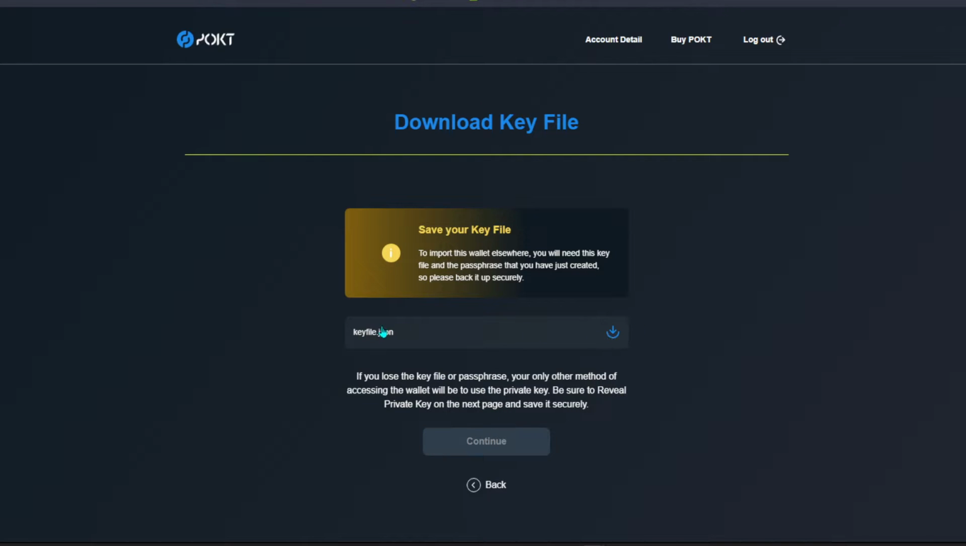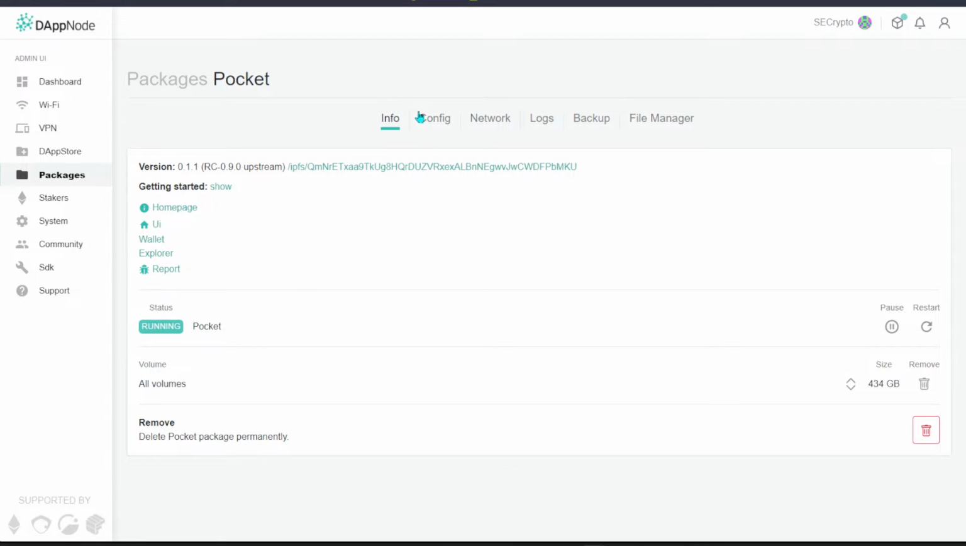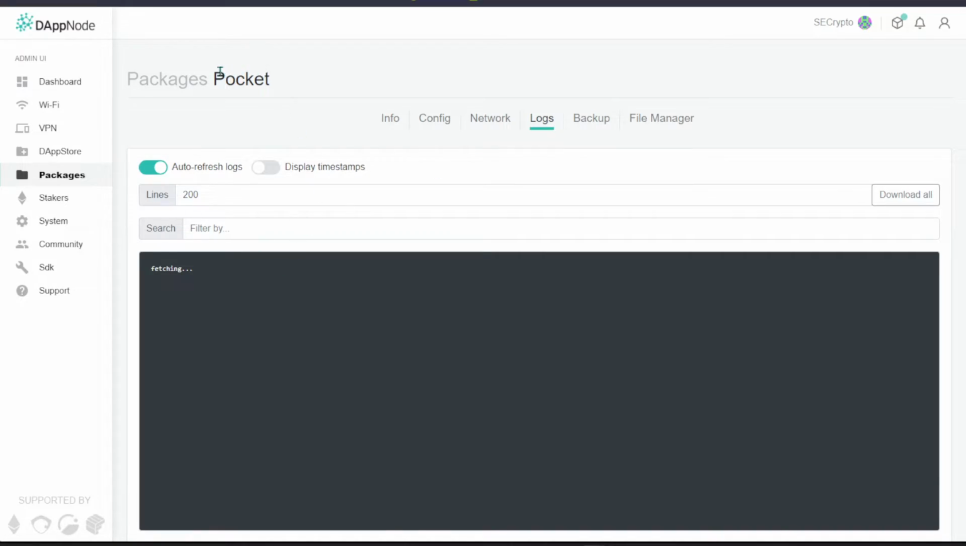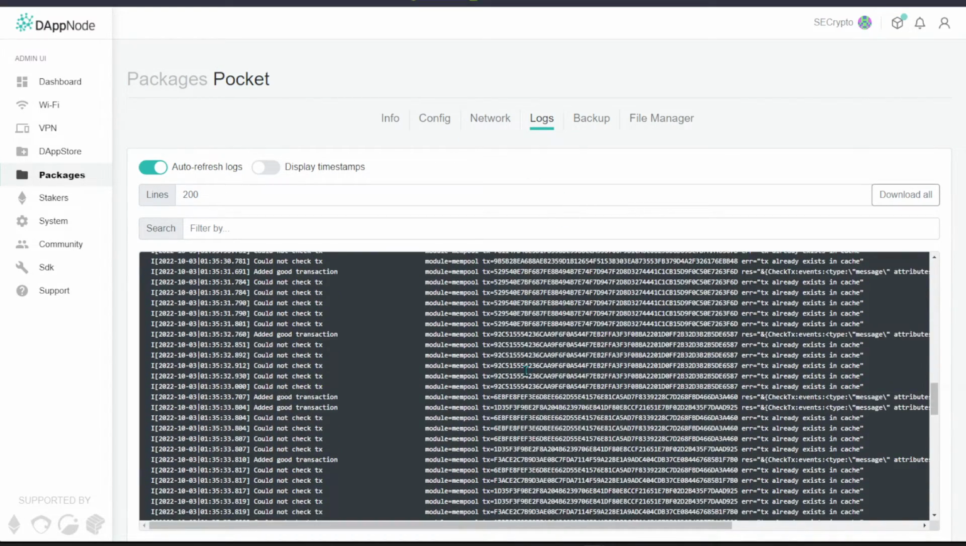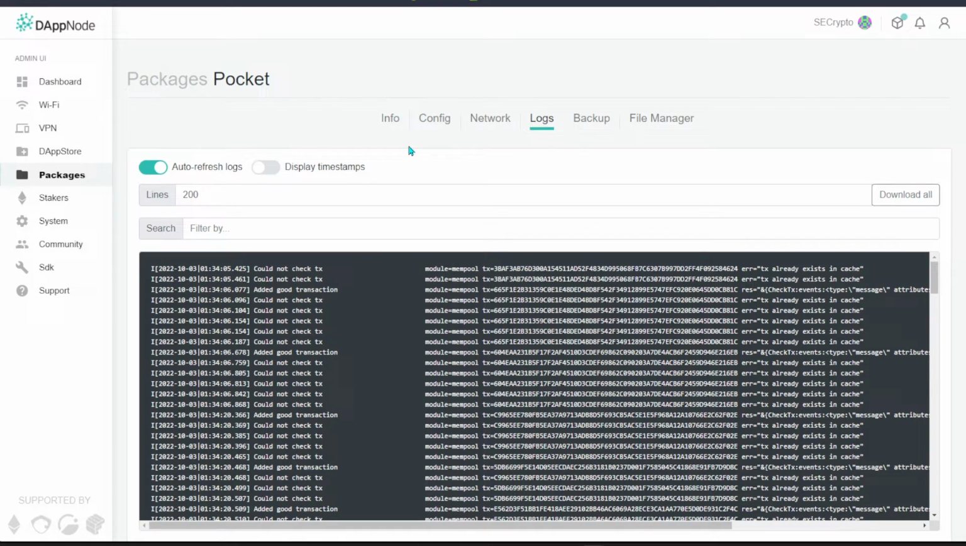When you download this key store, store it properly, and then head back to your DAppNode. When you want to install it, it's going to ask you to enter your key store file, and after that enter the password, and everything is done. You basically need to wait for it to start syncing, and syncing will probably take anywhere from 8 hours to even 2 days, depending on how fast your network is.